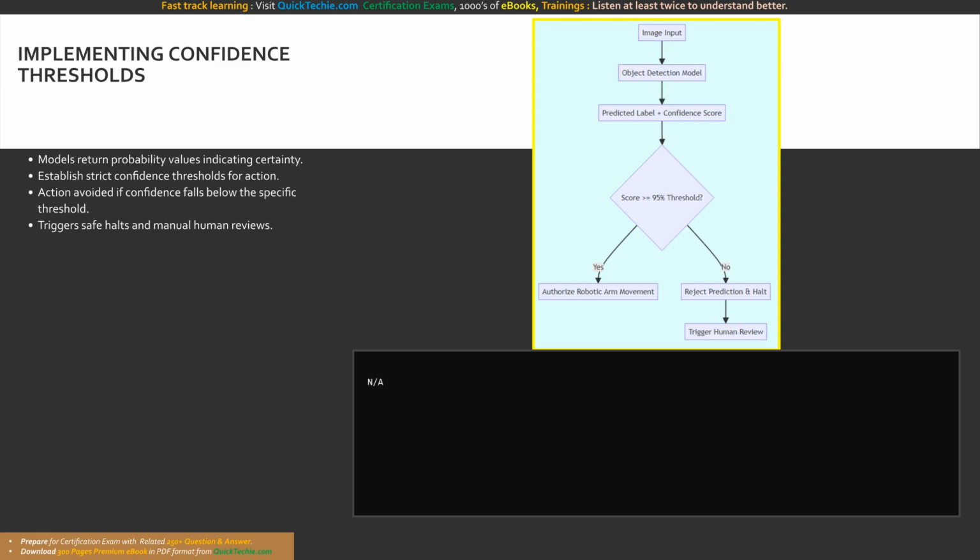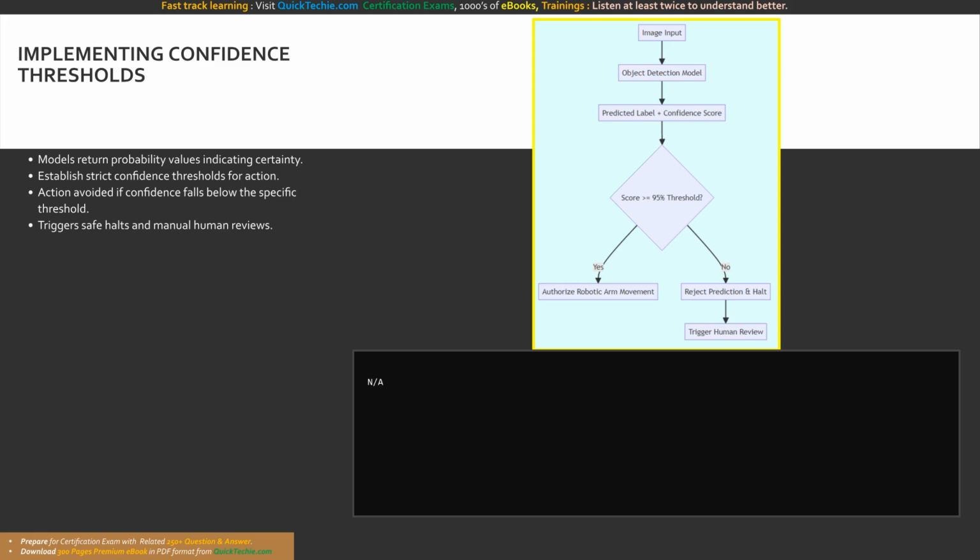When an AI model analyzes an image to detect an object, it does not simply return a definitive label. Instead, it returns a list of possible labels, each accompanied by a confidence score ranging from 0 to 100%. This score represents the model's statistical certainty regarding its own prediction. To guarantee safety and reliability, developers must establish a strict confidence threshold within the application's business logic. For example, you might program the system to only authorize the robotic arm to pick up an item if the computer vision model returns a confidence score of 95% or higher.